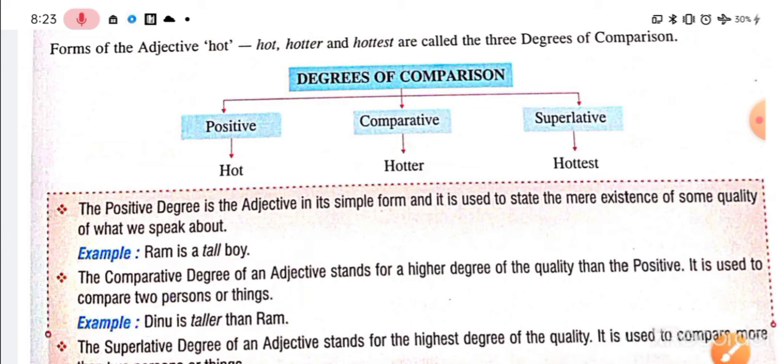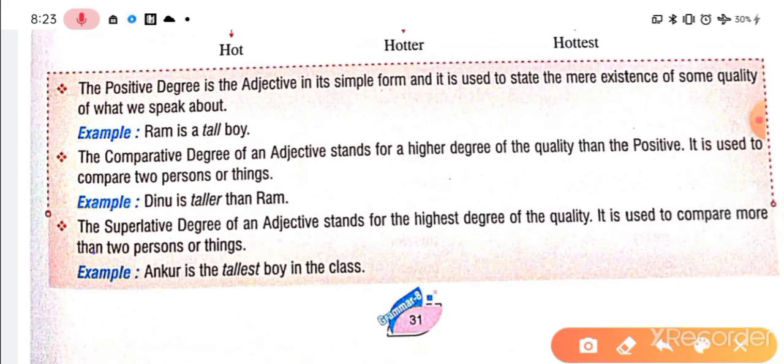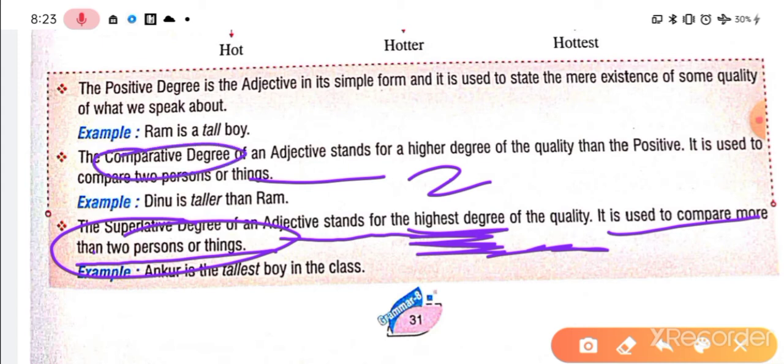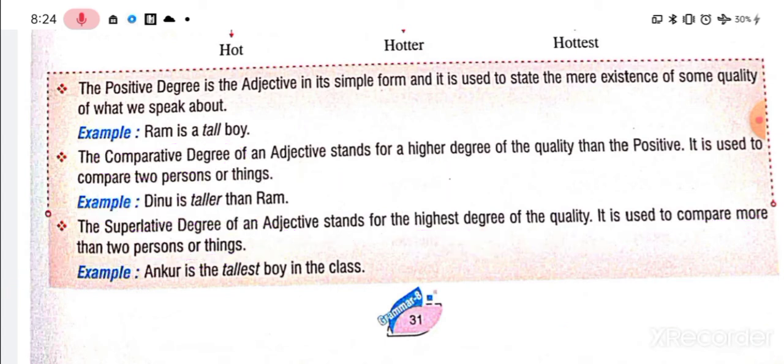Okay, see, the third one. The superlative degree of an adjective stands for the highest degree of the quality, and it is used to compare more than two persons or things. See, I told you, this is more than two persons or things. So when we have a comparison between two, then it is the comparative degree, and when we have a comparison of more than two, where something will be the best, the topmost or the highest degree, then the highest degree is considered the superlative degree. Okay, so Ankur is the tallest boy in the class.